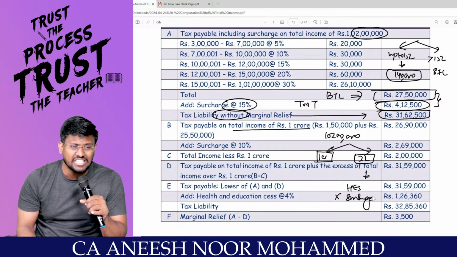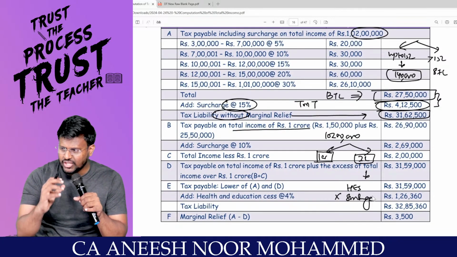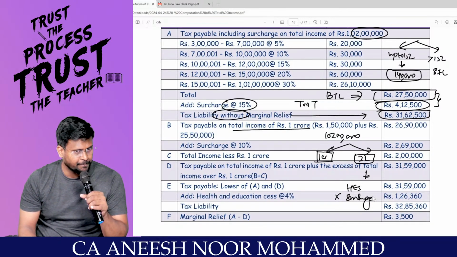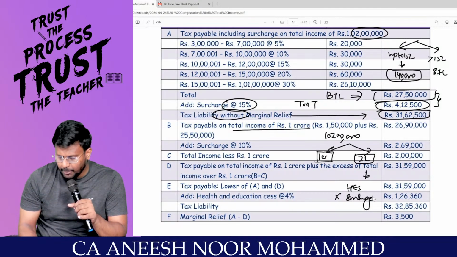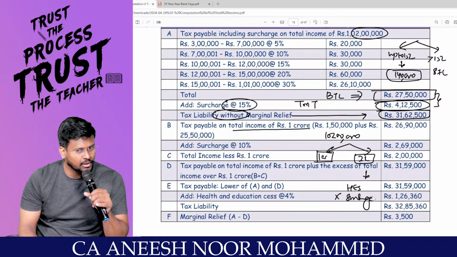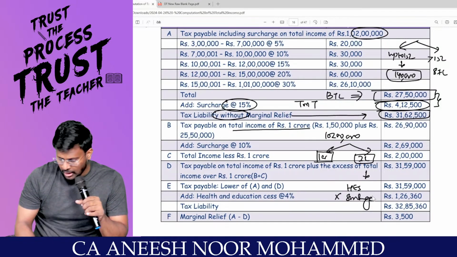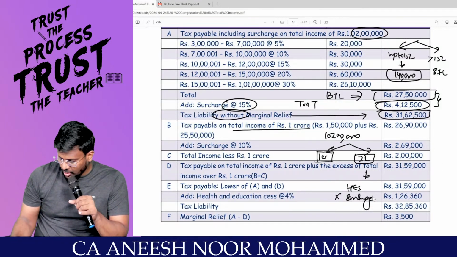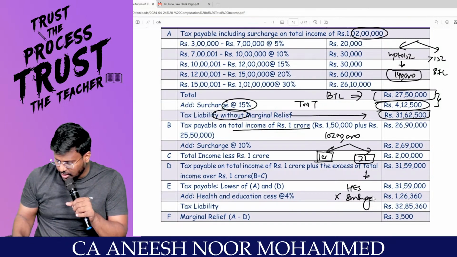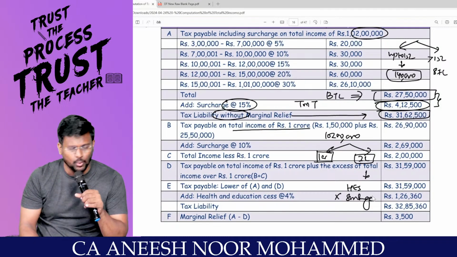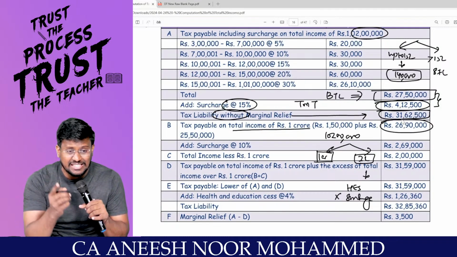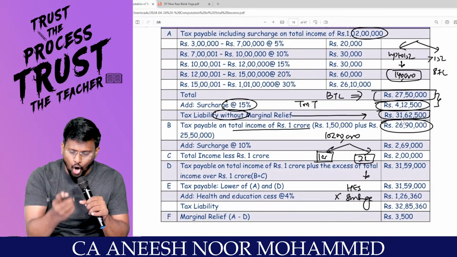1 crore minus 15 lakh, because our calculation is up to 15 lakhs, right sir? Basically, how much lakh? 85 lakhs. 85 lakhs into 30% comes to 25 lakh 50,000. Right, sir? 25 lakh 50,000 plus 1 lakh 40,000 comes to 26 lakh 90,000 is the tax payable on 1 crore.